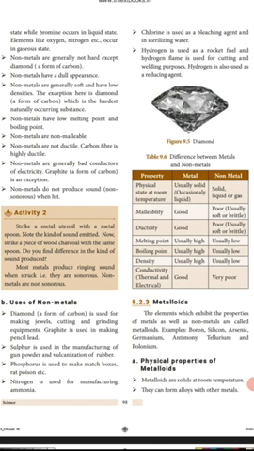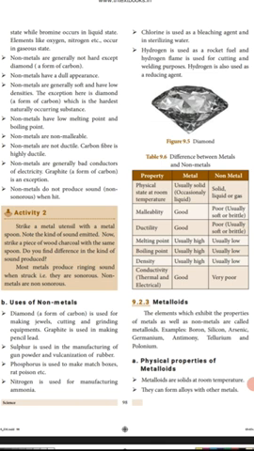Physical properties of metalloids: they are solid at room temperature. They can form alloys with other metals. Alloys means when two metals combine together, we call it an alloy. Silicon is a metalloid that has a lustrous character.